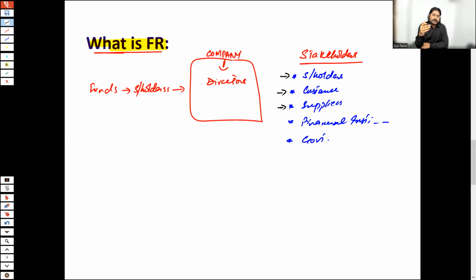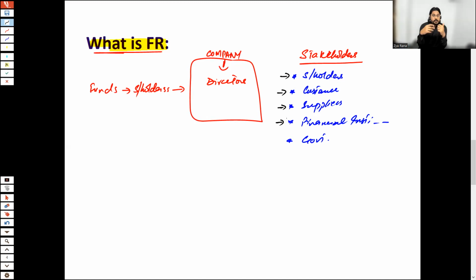Let's say you request to pay in 3 months, but your supplier is not interested in allowing 3 months of credit. Or your supplier says your financial performance is not good, so he is not going to give you any materials on credit. So suppliers of a business are also affected by the company's activities, and ultimately they are stakeholders of the company.